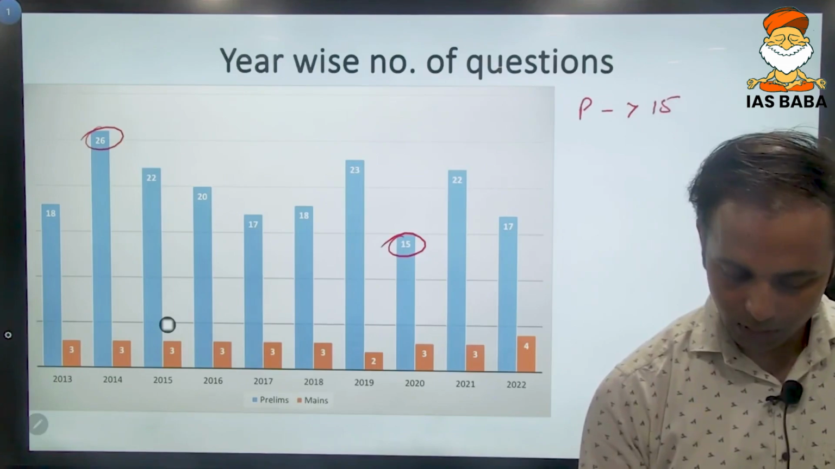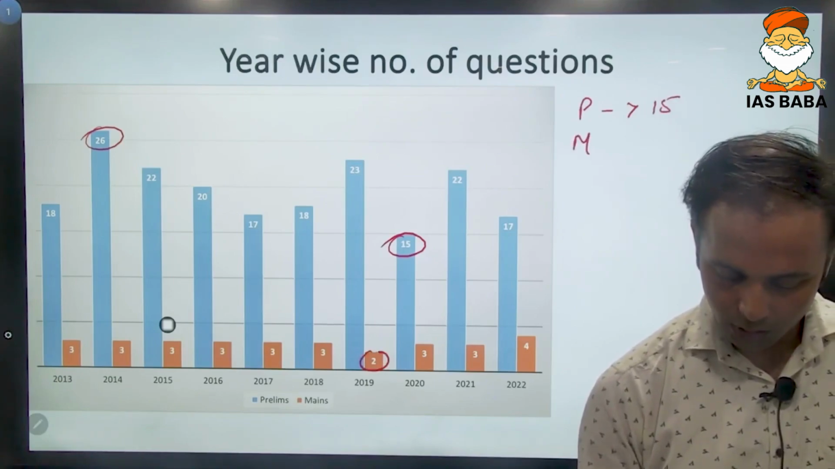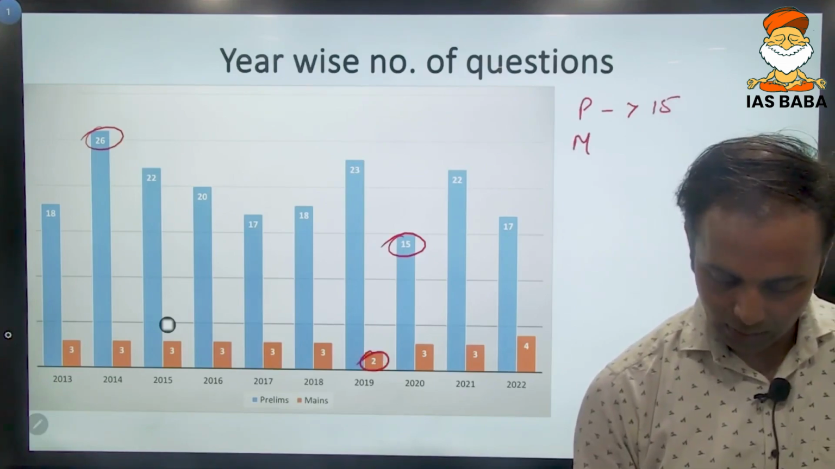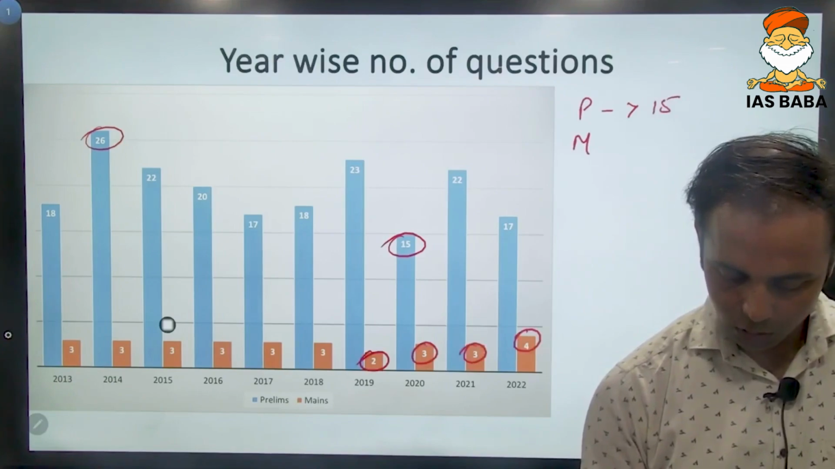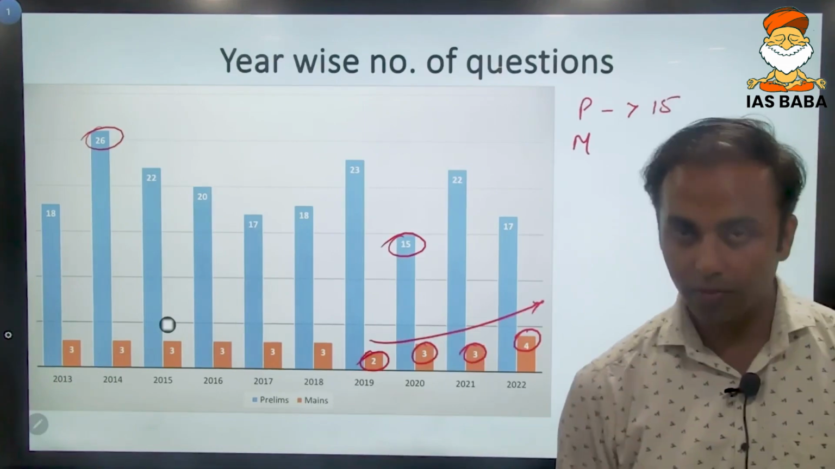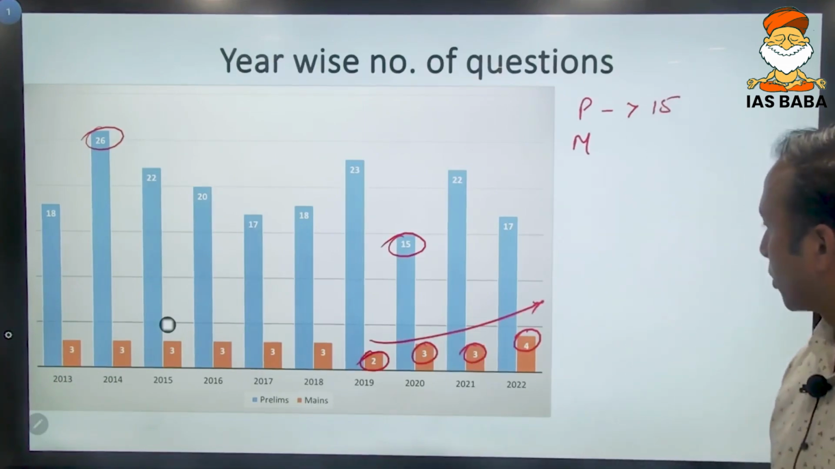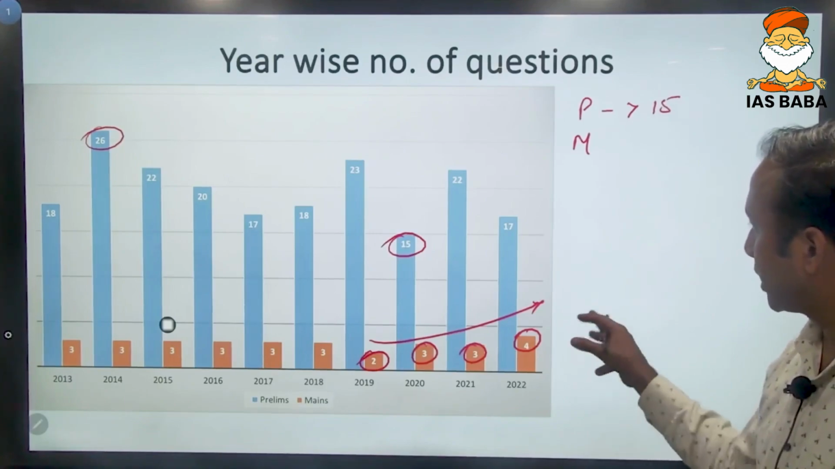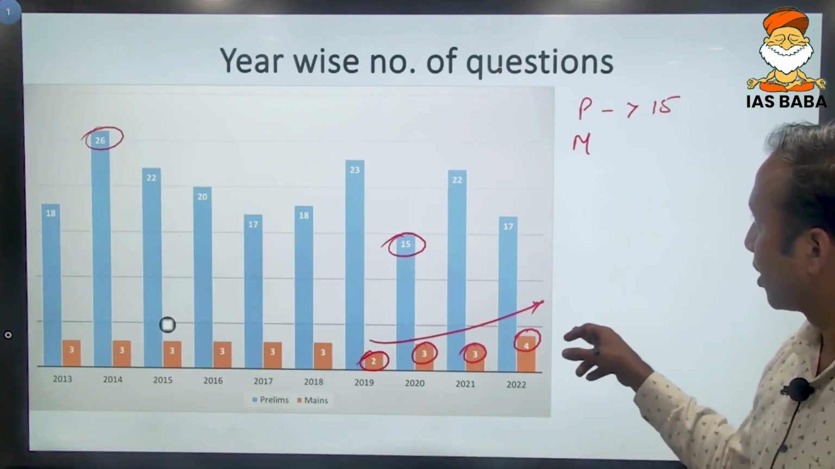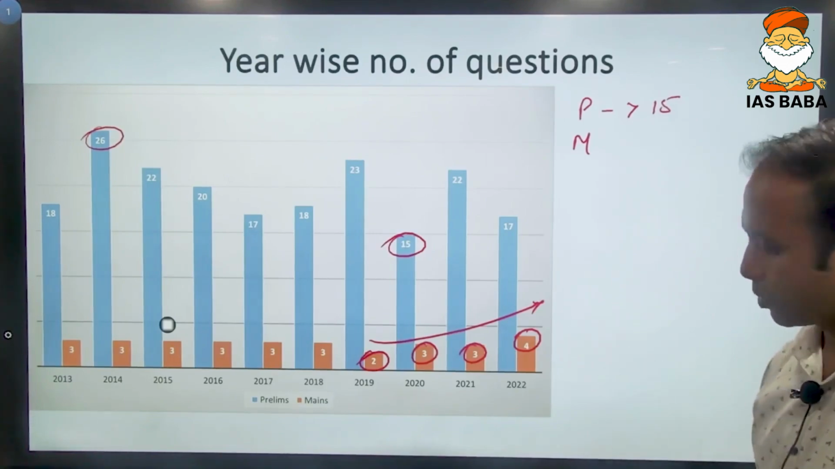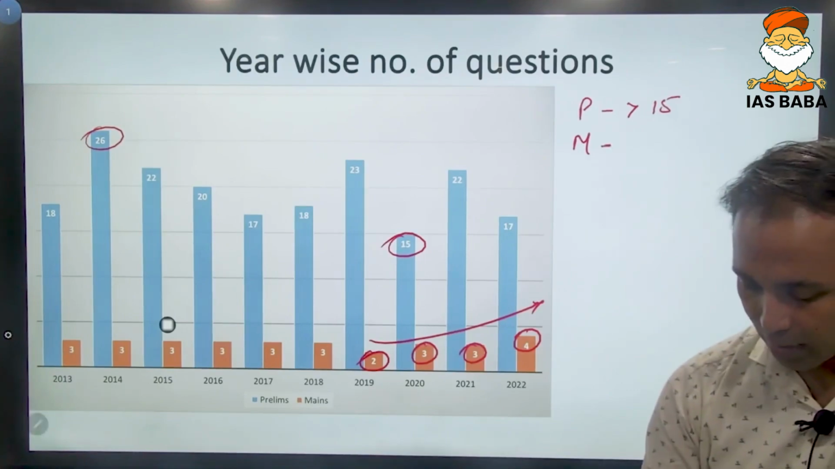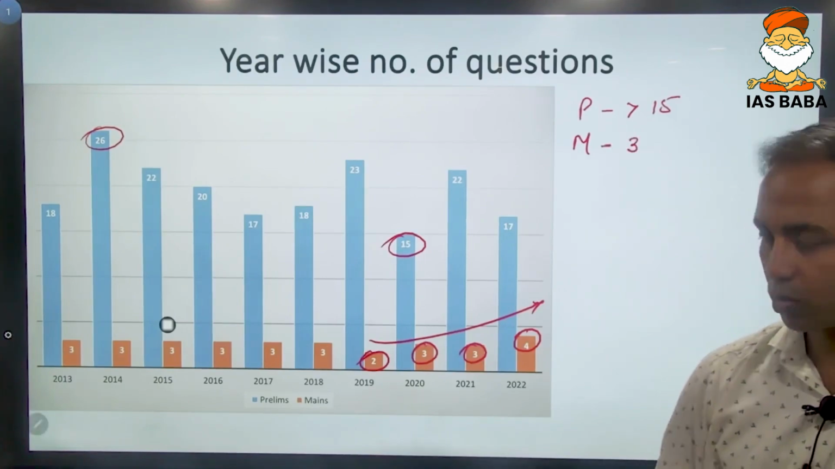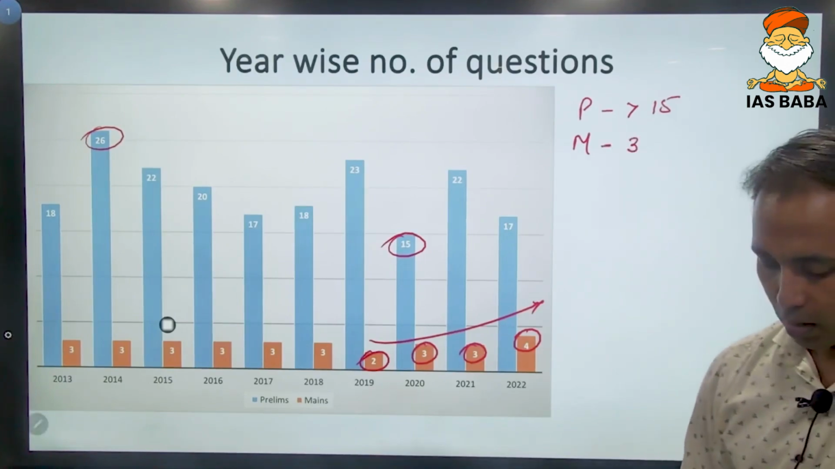And with respect to mains, if you see, there were 2 questions in 2019, then 3 questions. Now it has increased to 4 questions. So there is an increasing number of questions from the mains perspective. It indicates that the importance of environment and ecology has increased in mains. So from mains, at least expect 3 questions or more than 3.